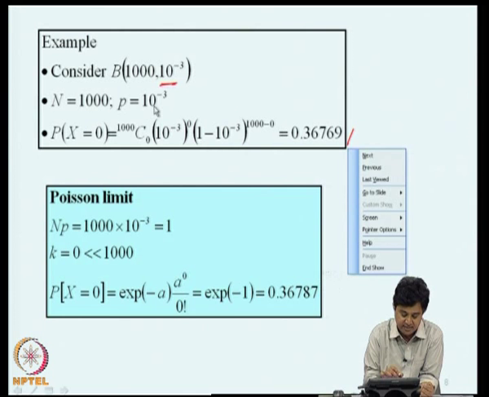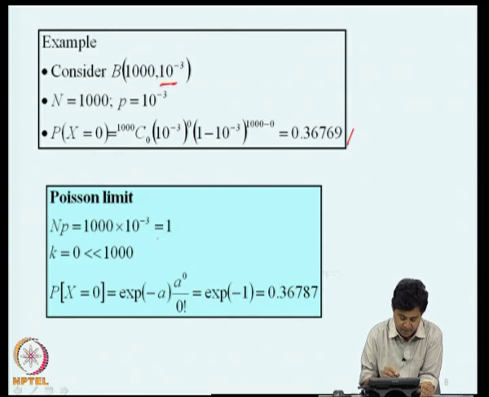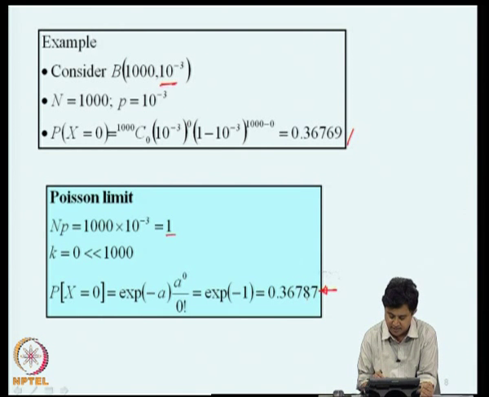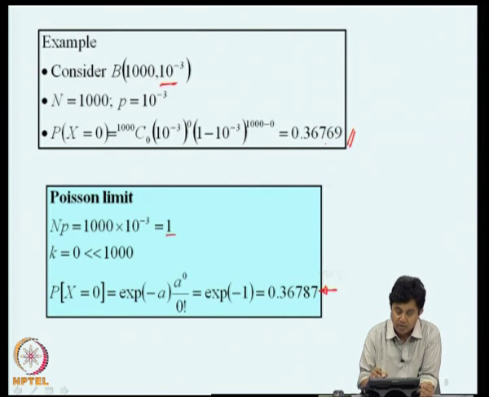Now, this particular choice of parameters n and p are suitable for application of Poisson limit simply because n is sufficiently large, p is sufficiently small, and np, which is parameter a, is 1 here, and k that I am looking for is 0, that is indeed quite small compared with 1000. So, this is a situation where one could think of applying Poisson model for the binomial distribution, and according to Poisson model, probability of x equal to 0 is exponential minus a, a to the power of 0 by 0 factorial, and this turns out to be 0.36787, which compares reasonably with the number that we get from the binomial distribution.